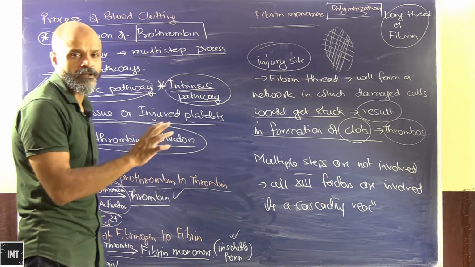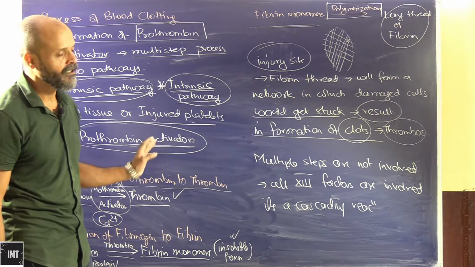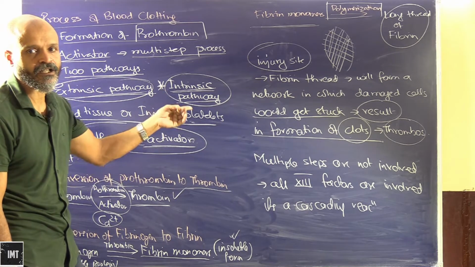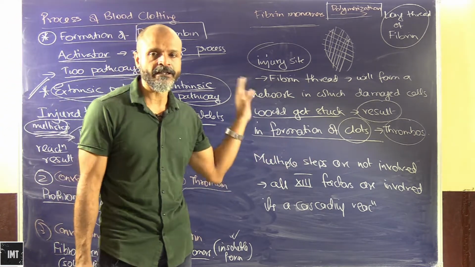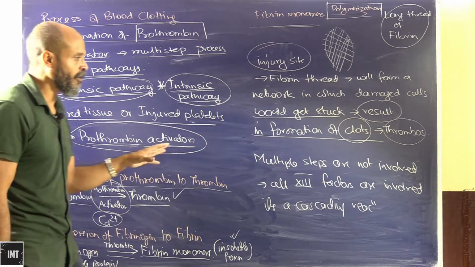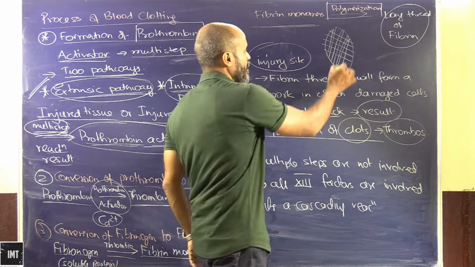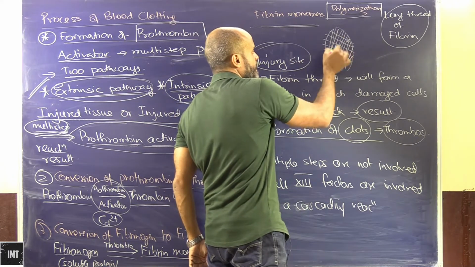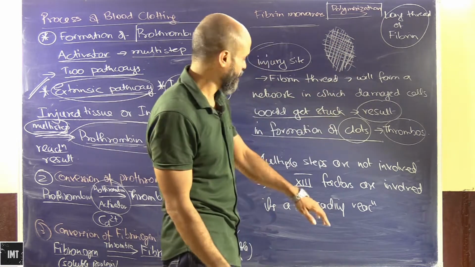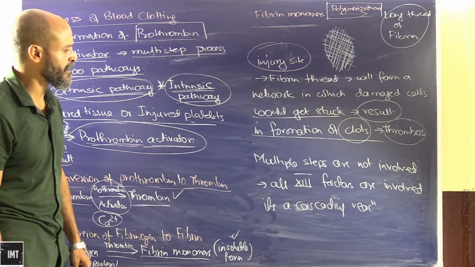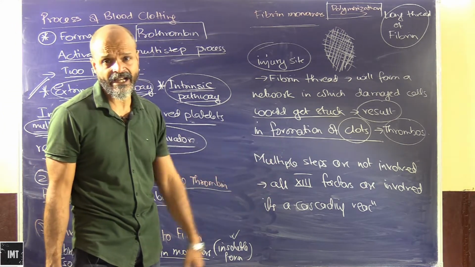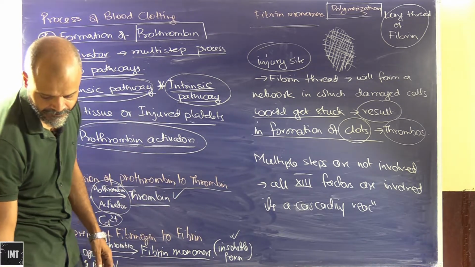There are multiple steps involved. It's not as easy as it looks, but we will study those. This is just a gist of the extrinsic and the intrinsic pathways, and how this network of cells forms in order to stop the blood from oozing out of the injury site. All 13 factors are involved in a cascading reaction to form this complex.